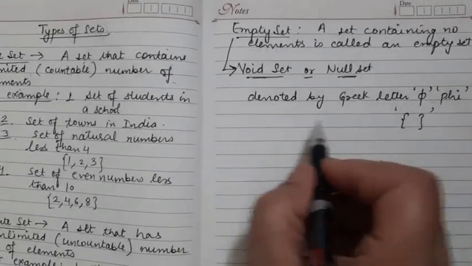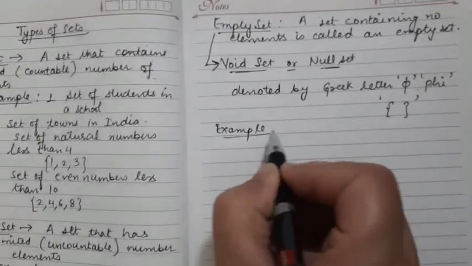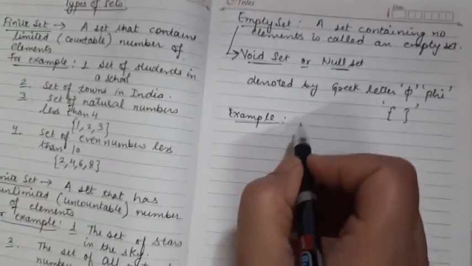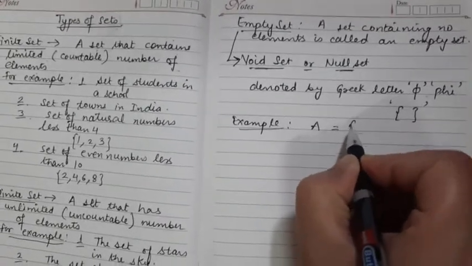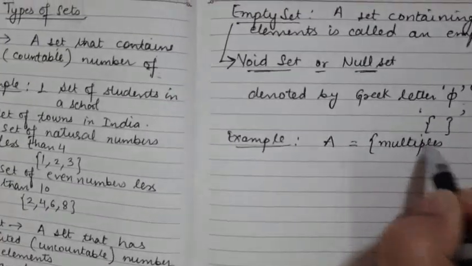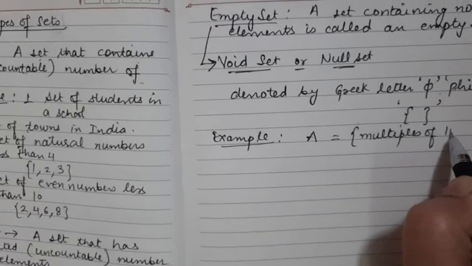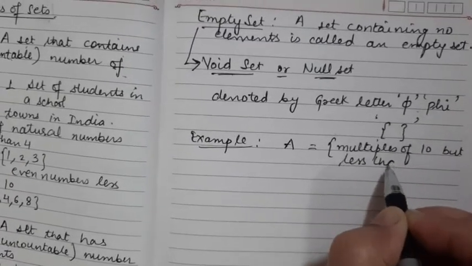So example, let A be the set of multiples of 10 but less than 10.